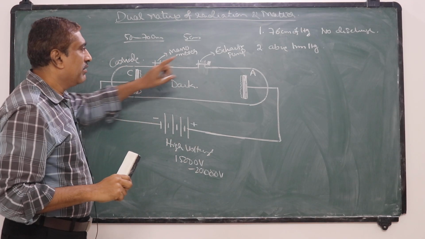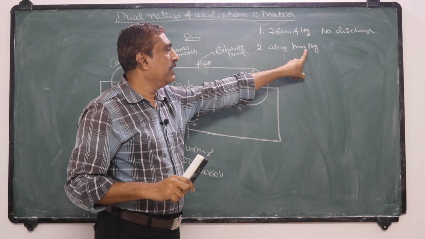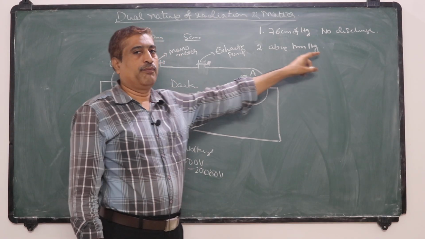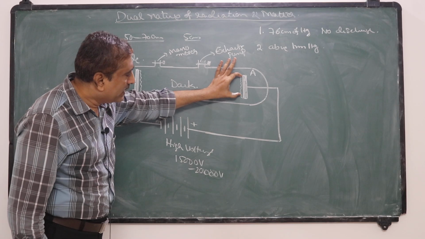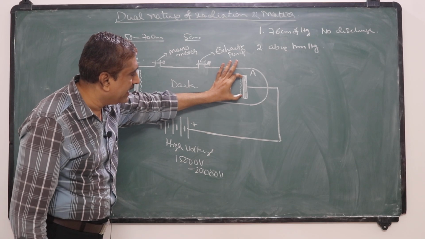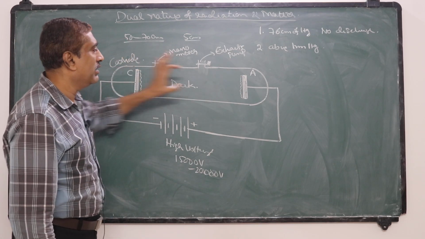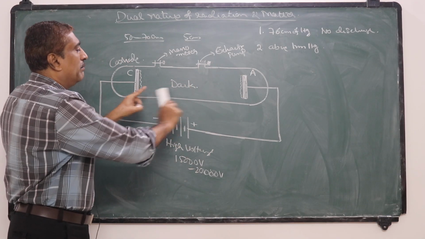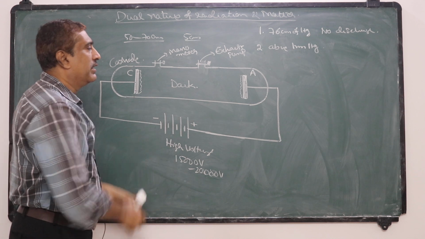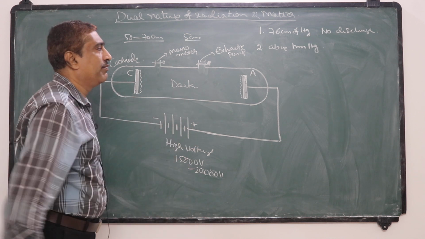That means when the pressure is just above 1 mm of mercury, luminosity is observed near the electrode regions, near the cathode and near the anode, and the remaining tube will be dark. This is the first condition observed.